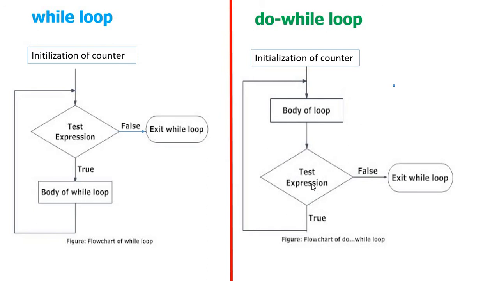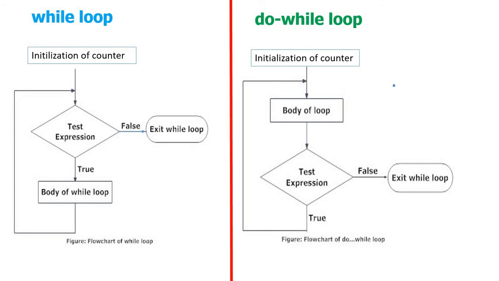Now again it is true, so again you enter into the body of the loop. After the body is executed, again you perform the test condition. If the test condition is false, exit the do while loop.